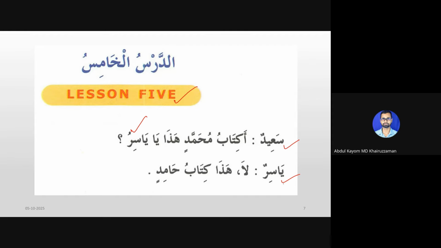Yasir replies, La, hada kitabu Hamidin. La means no, we know. This means no. Hada kitabu Hamidin. This is Hamid's book. This is not Muhammad's book.